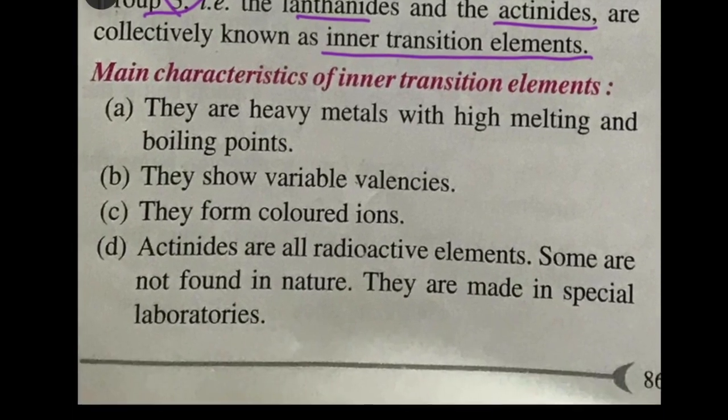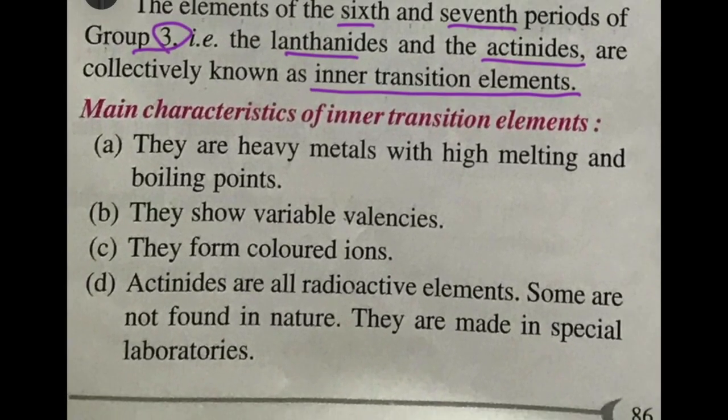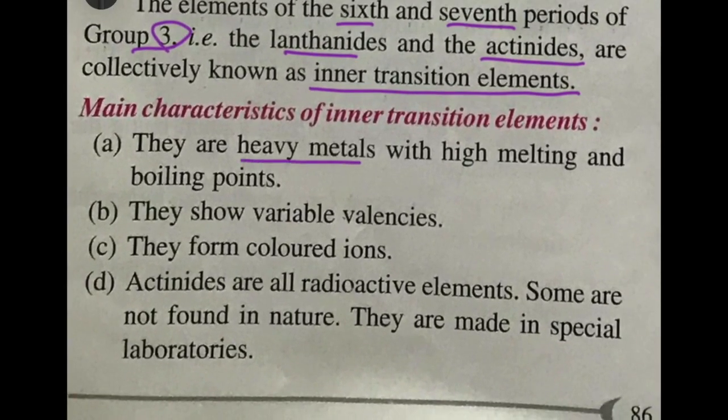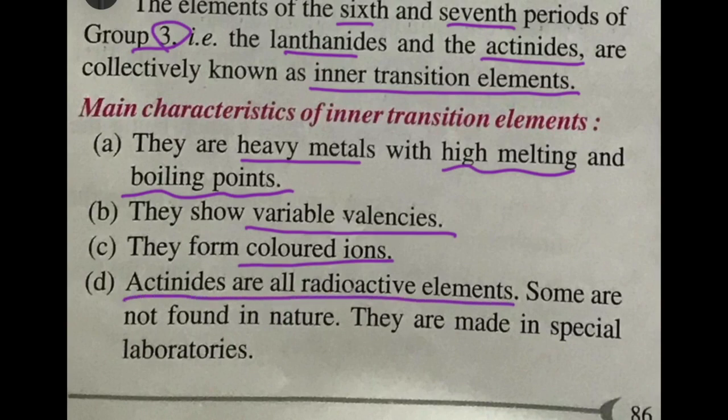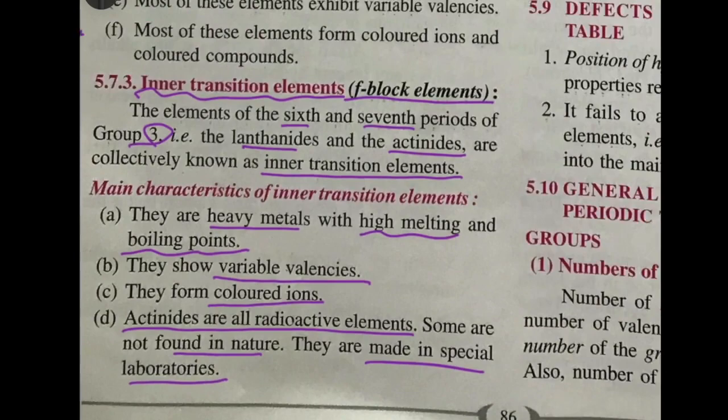The main characteristics of inner transition elements: they are very heavy metals and they have a high melting and boiling point. They show variable valencies, means different valencies. Their valencies may be 2, 3, or 2, 3 and 4, or 3 and 4, or 2 and 4. Okay, so they'll show different valencies, and the type of ions they form is colored. And actinides are all radioactive elements. Okay, and some are not found in nature, they are made in special laboratories.